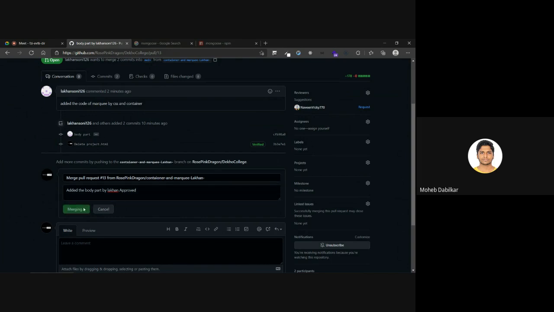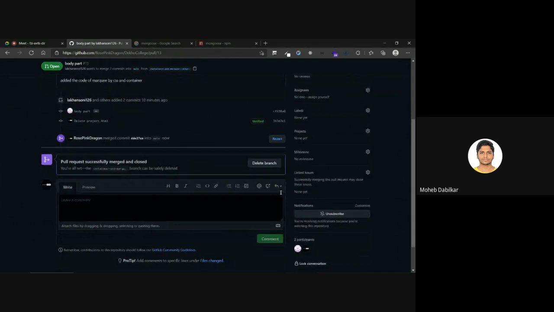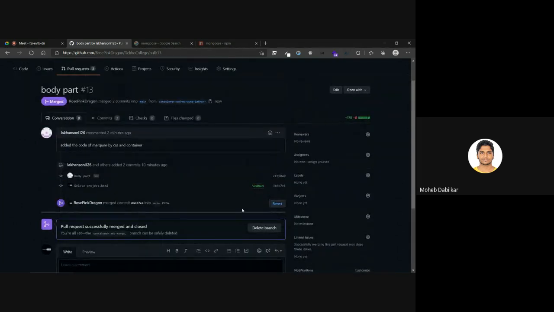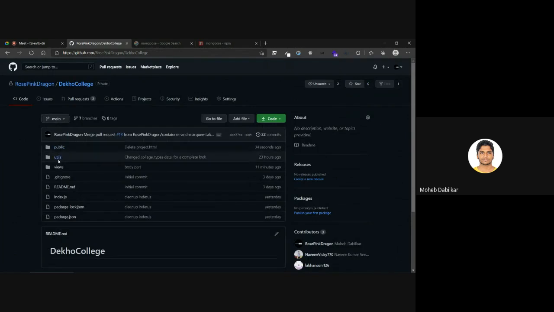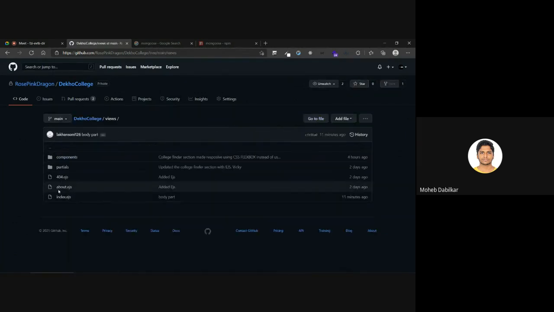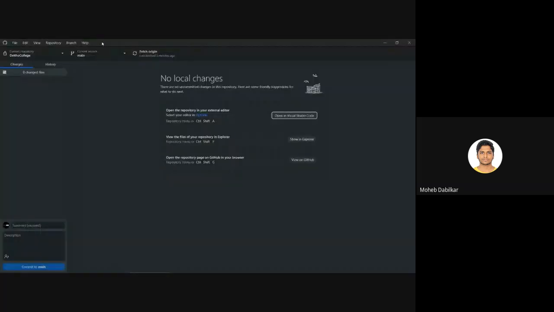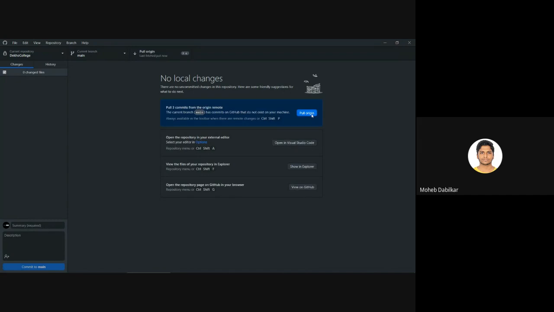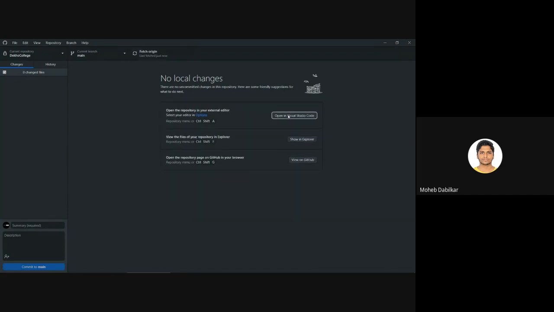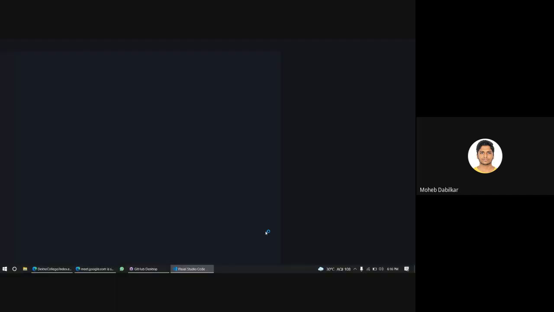So I can say confirm merge, and yeah, please don't delete branches. Okay. Let's just go back to our main branch and it should be over here. Yeah, it is over here. And now if I fetch the origin for myself, yep, let's just go ahead and open in VS Code.